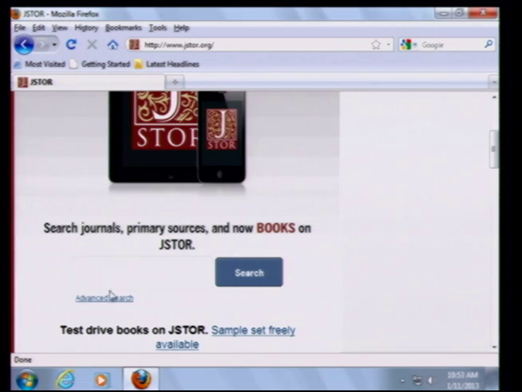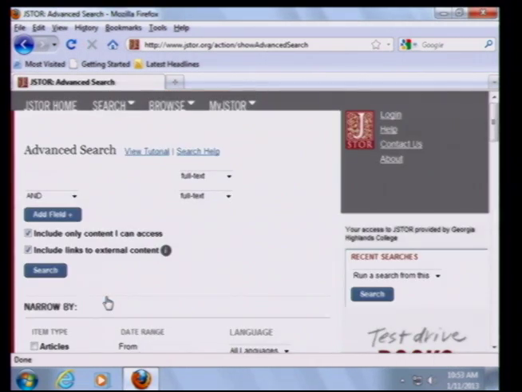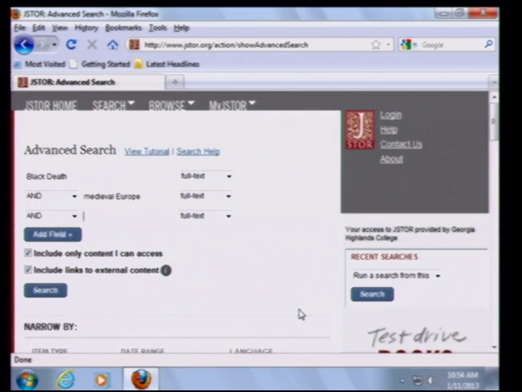So using our example of the Middle Ages and the Black Death from the previous database, we'll go over here to Advanced Search, and we'll take a look at doing a search here. So we'll do Black Death and Medieval Europe. And we'll add a field. And let's say we are writing a paper about medical treatments during that period of history. And we'll do a search.